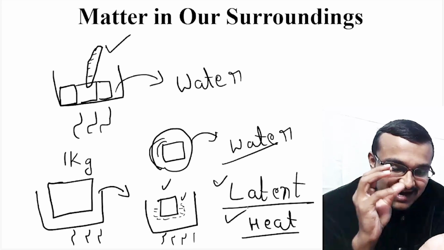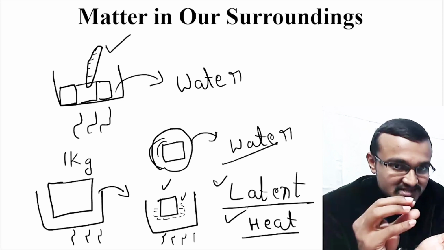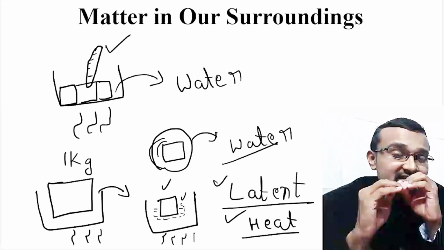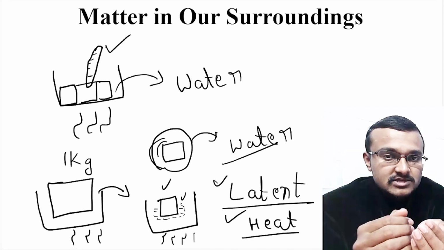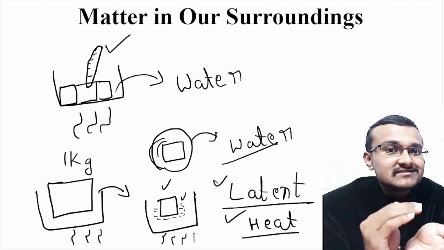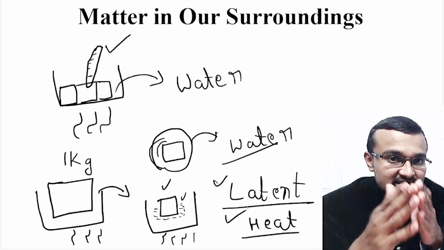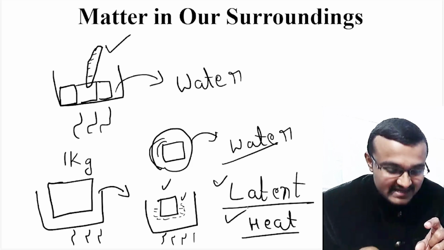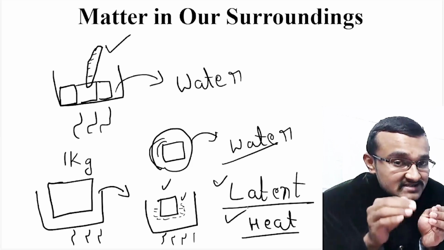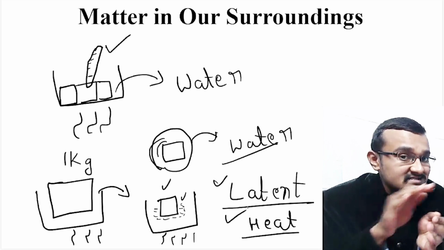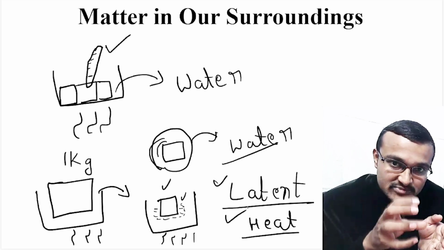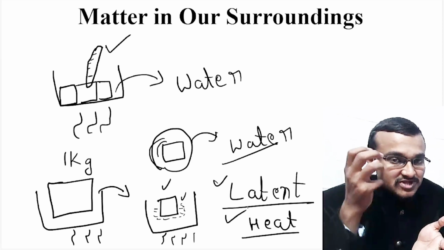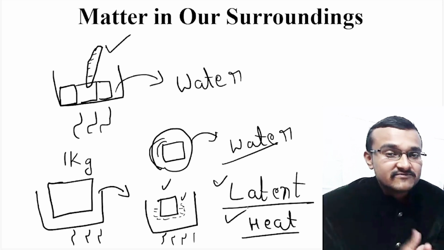So the ice, which is reducing in its size and amount, will be at 0 degrees Celsius until it is completely transformed into a liquid state. Even though the ice is receiving heat, its temperature doesn't increase until it is completely converted into water. That hidden heat is there in the surrounding but not inside the ice. That means the temperature of the ice is not increasing, but the heat is still absorbed by the ice. So the heat is there but the temperature is not rising, and that's why that heat is known as hidden heat.